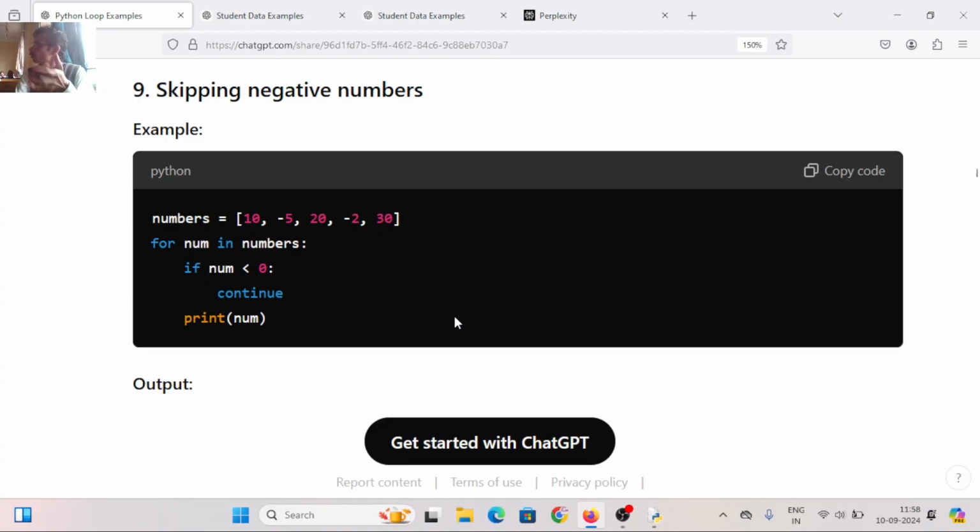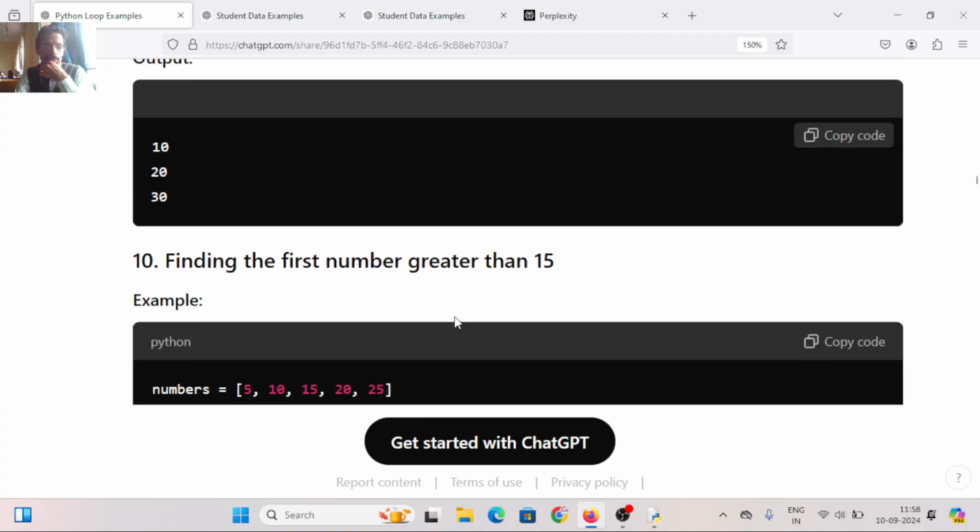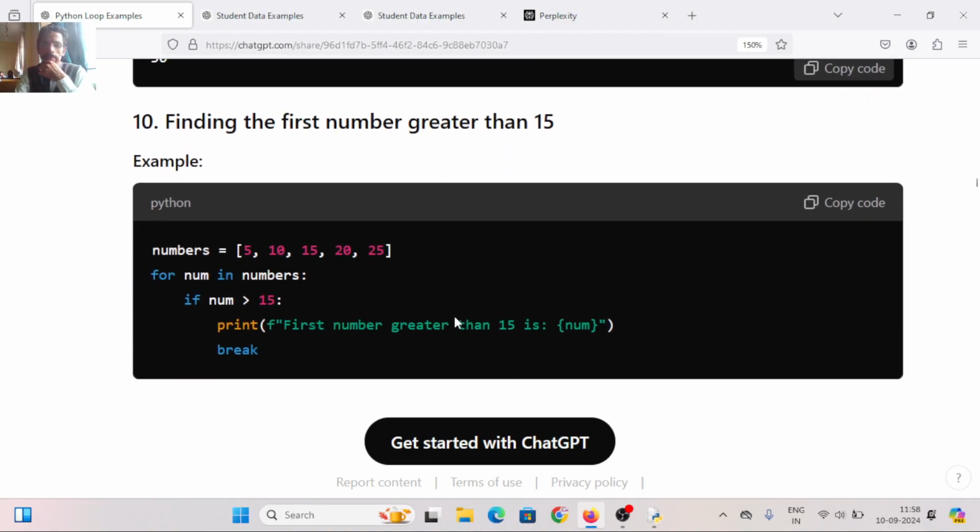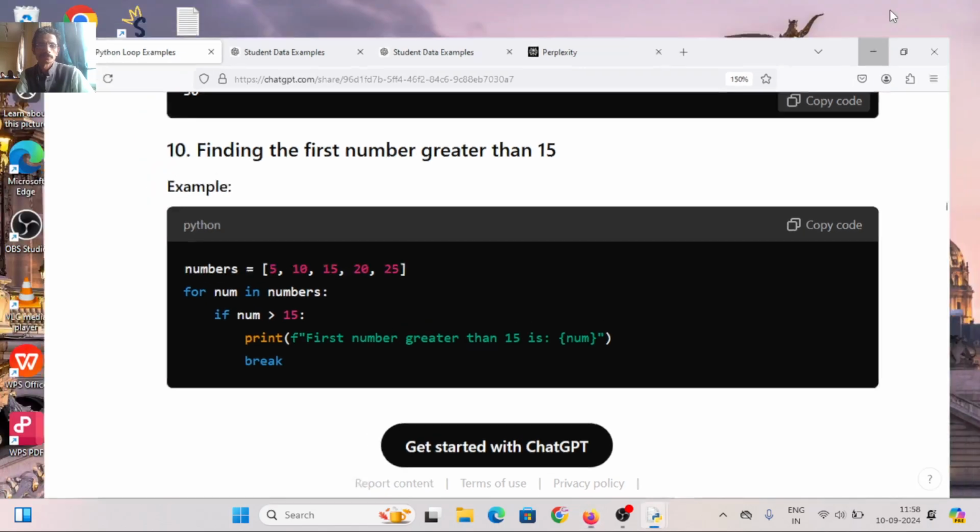Skipping the negative number. We have already run the program. Finding the first number greater than 50. Only the first number should be printed. If number greater than 50, break. Let us run the code.